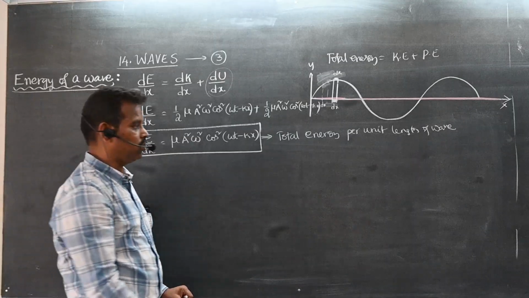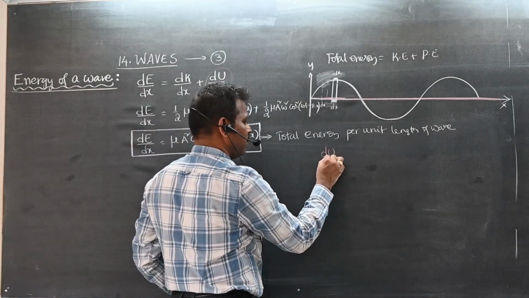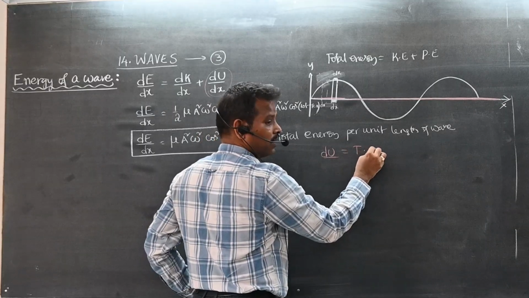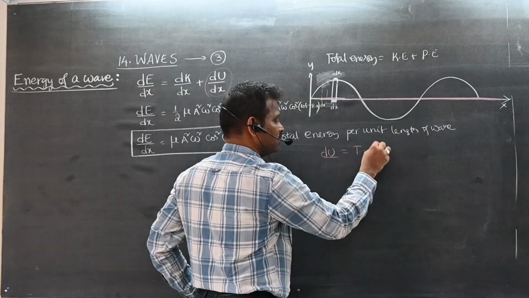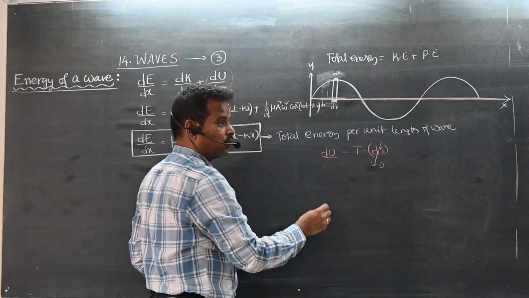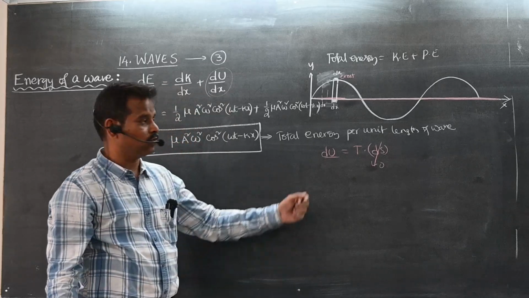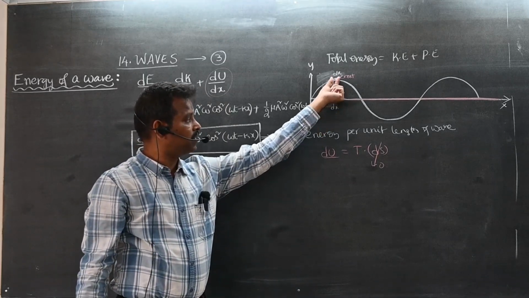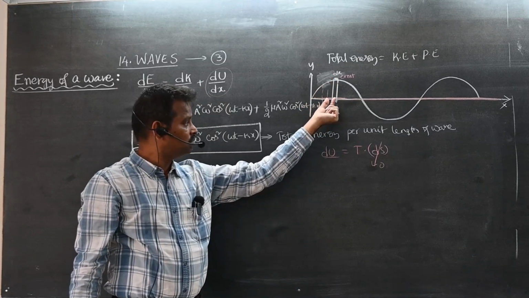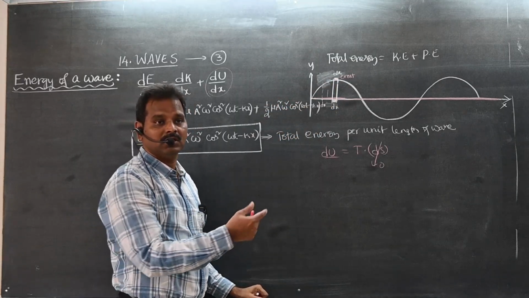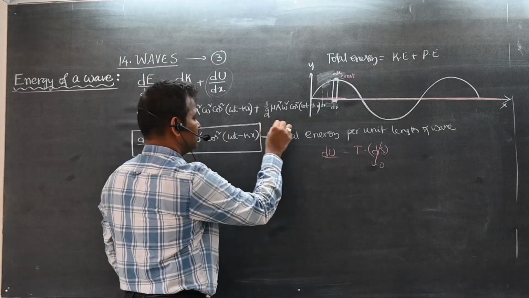Why is potential energy 0? Potential energy is the work done by the tension into displacement. Here displacement is 0. At the crest of a transverse wave, this displacement has not changed. This distance is the same. There is no change in length. Displacement 0. That's why this will become 0.